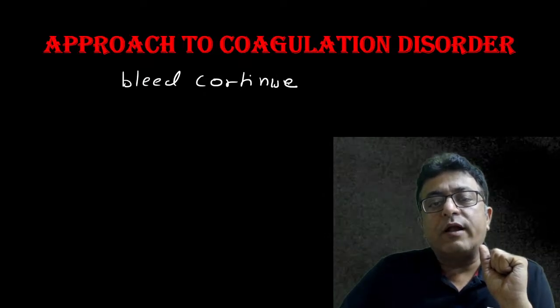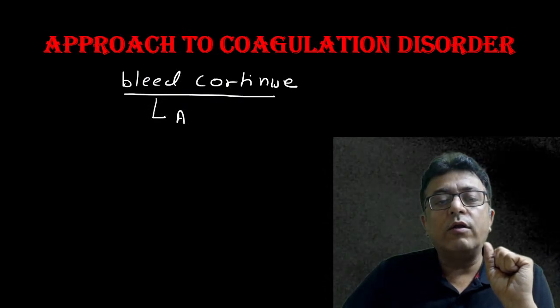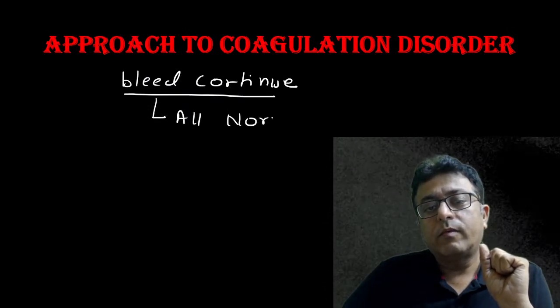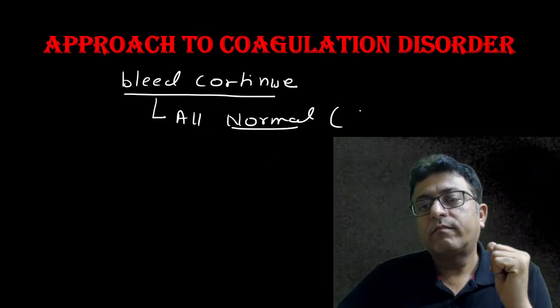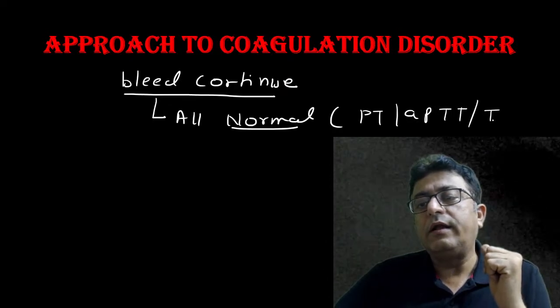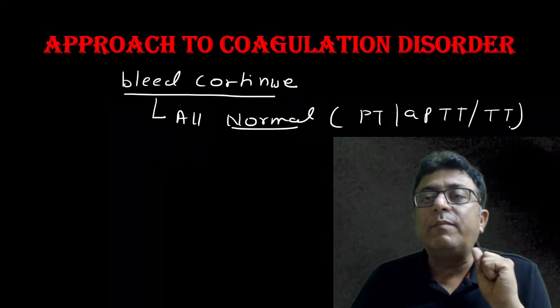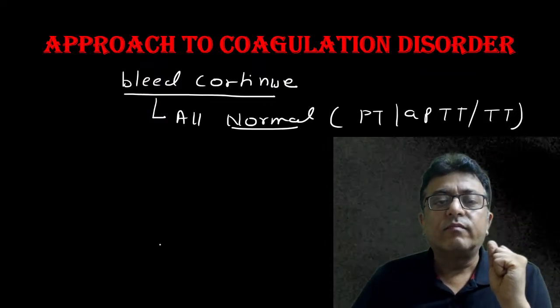Whether it's a post-operative bleed or a joint bleed, the bleed continues. All normal means PT, APTT, TT all normal, but bleed continues. What do you think? Anybody in the comment box?